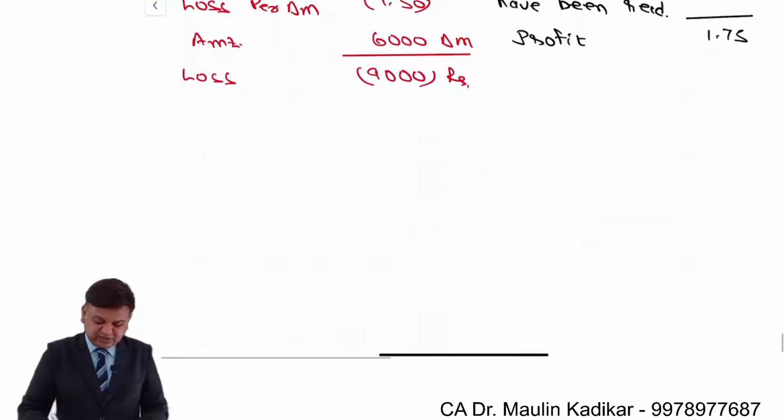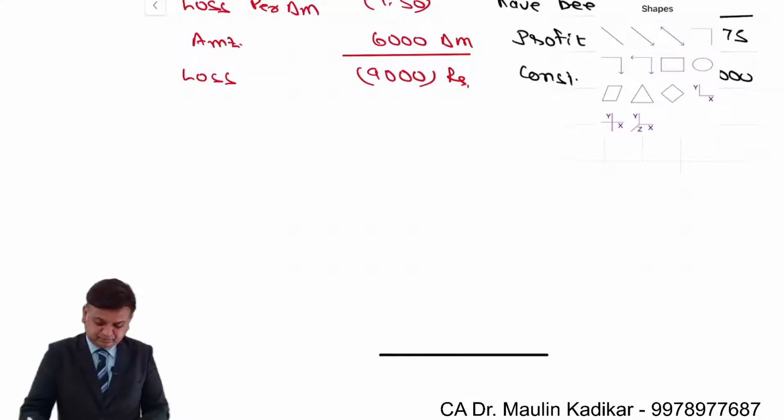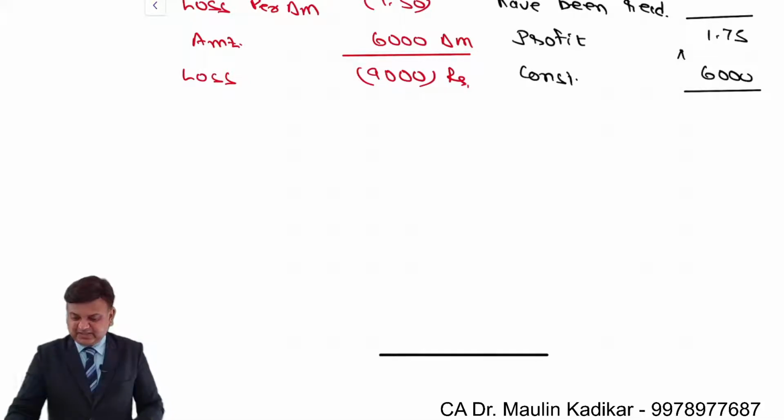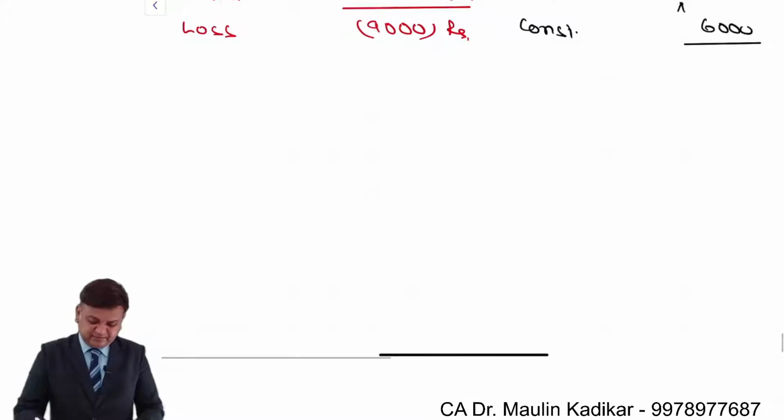So taking into consideration that amount of 6,000, 6,000 into 1 rupee 75 paise comes to 10,500.